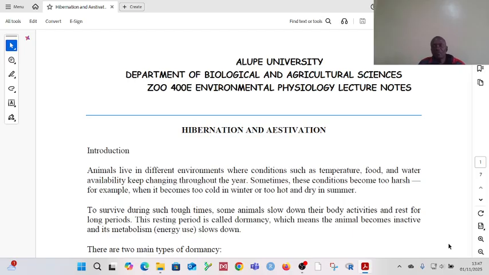Equally, at times you have high levels of humidity, but then at times the availability of water also drastically reduces.